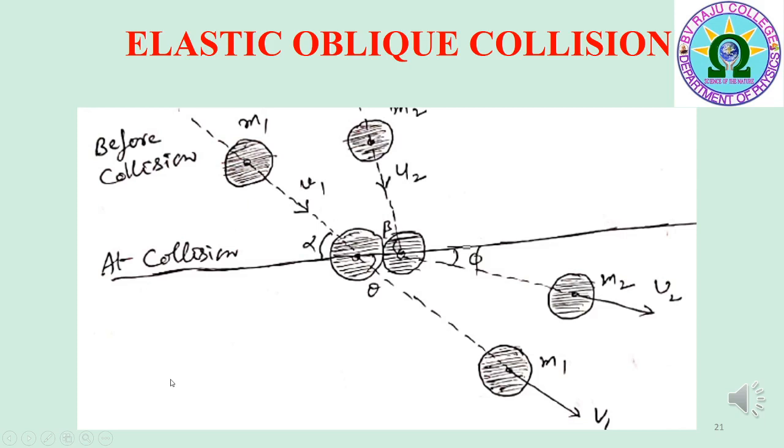To describe oblique collision, consider two spheres or particles of masses m1, m2 moving with velocities u1 bar and u2 bar in different directions. They are making angles alpha and beta with the collision axis before collision. Then after collision, the two bodies or spheres of masses m1, m2 are moving with velocities v1 bar and v2 bar respectively. They are making angles theta and phi with the collision axis after collision.